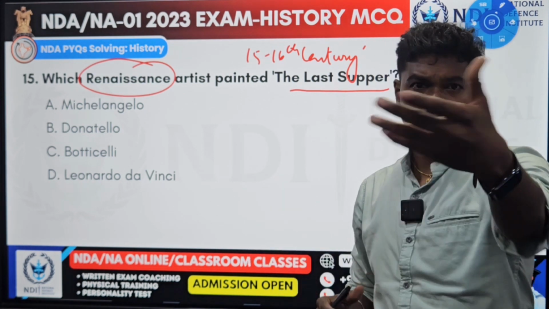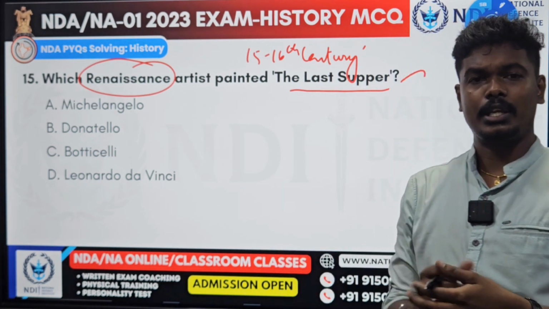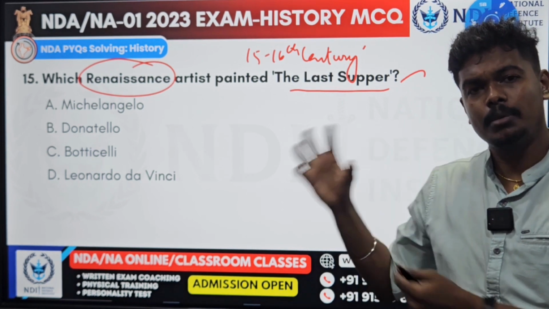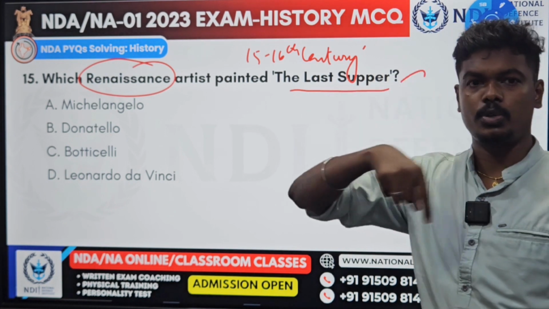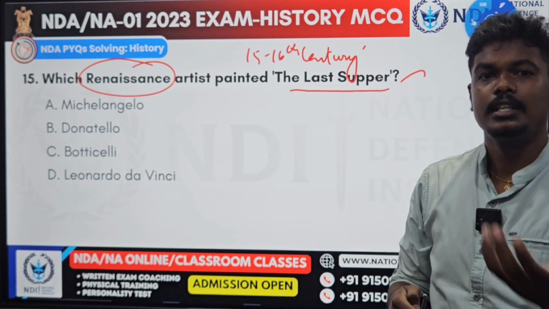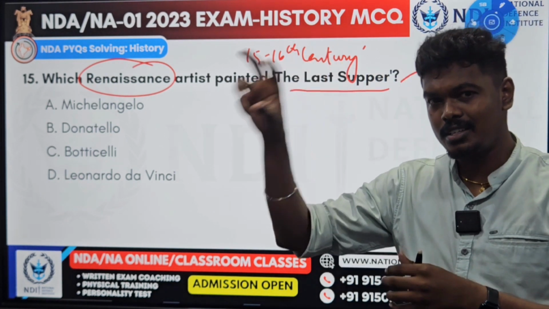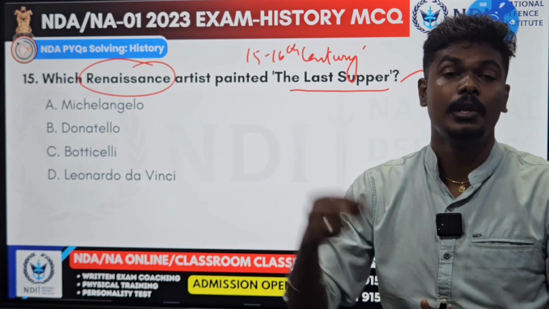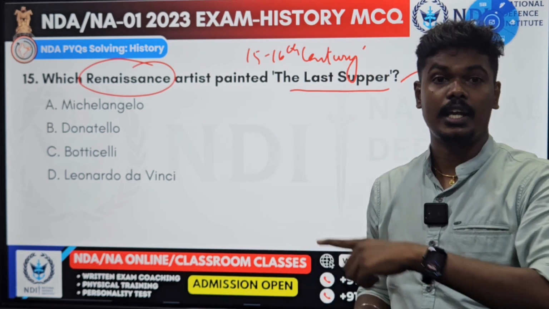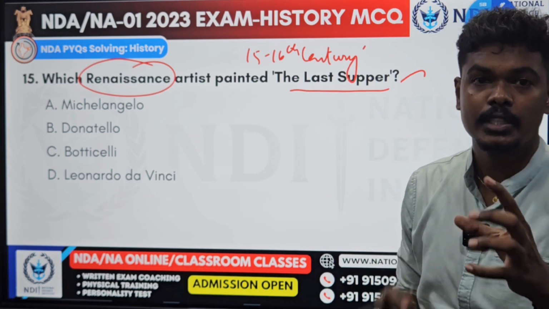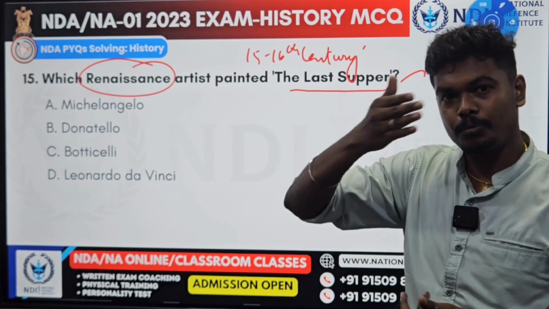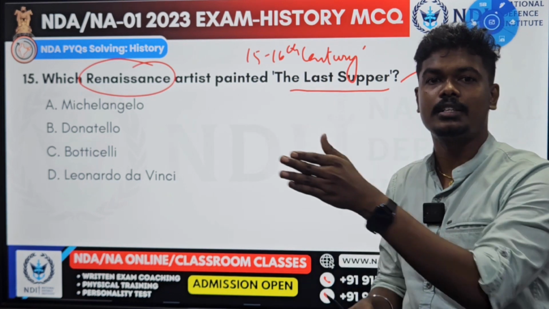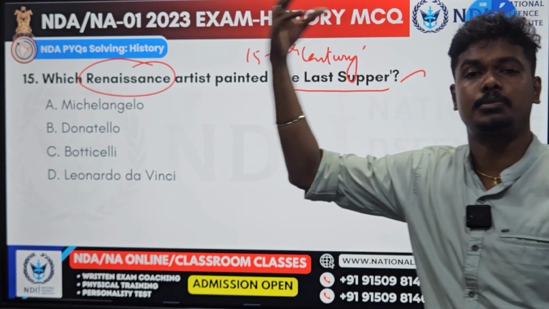If, for example, you take Kepler and Copernicus. The Bible says it is the geocentric theory, which means the earth is at the center and all the planets are rotating around it. But Copernicus put forward the heliocentric theory, which means the sun is at the center and the planets are revolving around it. Because he said it scientifically and it was against the Bible, he was put in jail, which means everything was based on God. So Renaissance means people moved away from godly things and started to think from a humanist perspective.